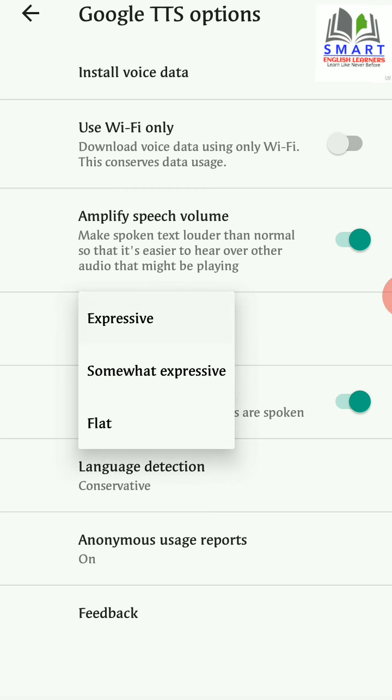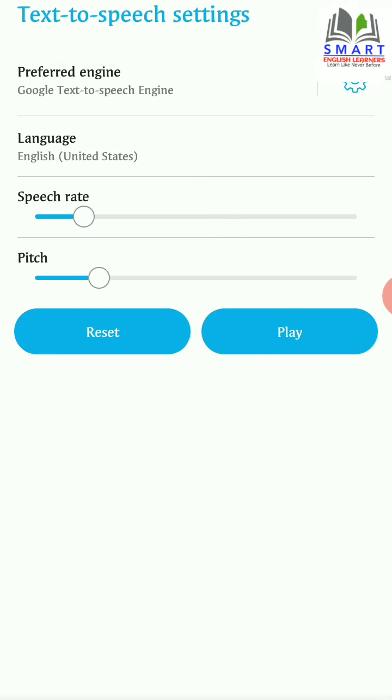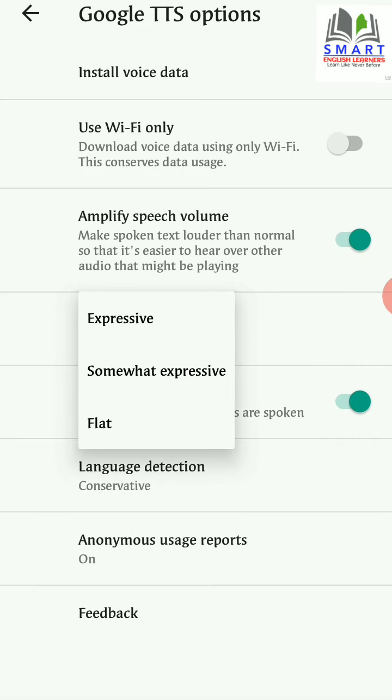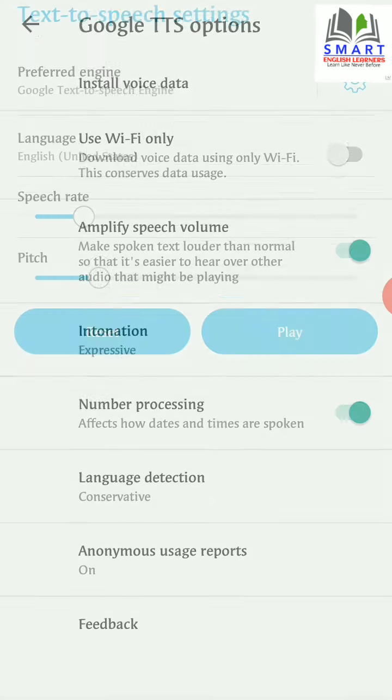Settings, intonation, expressive, go back, and let's see the difference. This is an example of speech synthesis in English. This sounds better, so I suggest you put it on expressive always.